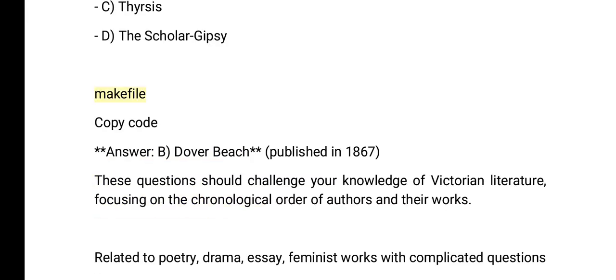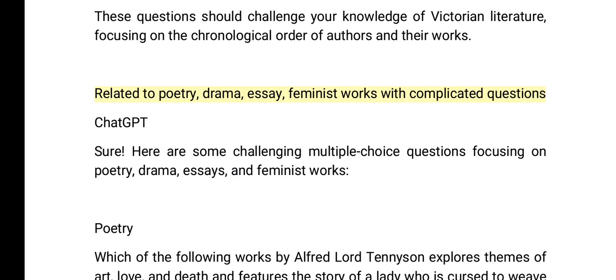Answer. B. Dover Beach, published in 1867. These questions should challenge your knowledge of Victorian literature, focusing on the chronological order of authors and their works. Related to poetry, drama, essay, feminist works with complicated questions.